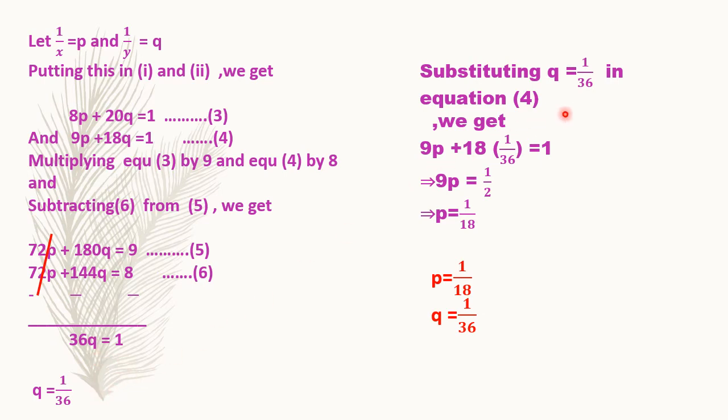Then we substitute the value of q in equation 4. It is the simpler one. You can see that equation 4 is simpler than equation 3. So we are substituting it in equation 4. Which value? Value of q. And then we are getting the value of p. Hence the value of p is 1 upon 18 and value of q is equal to 1 upon 36.